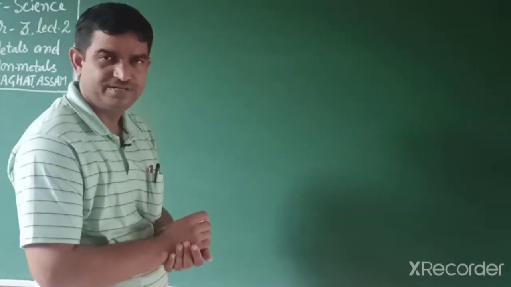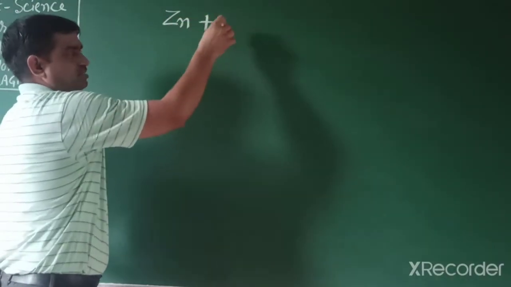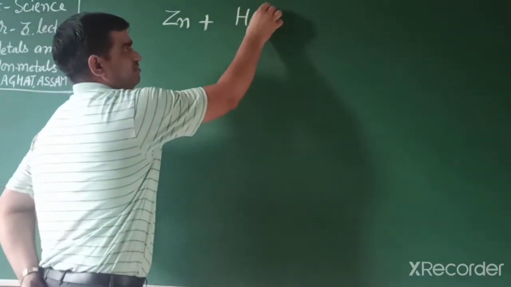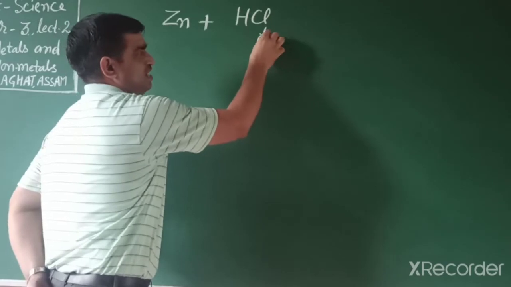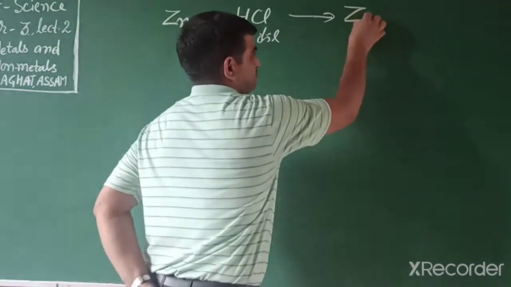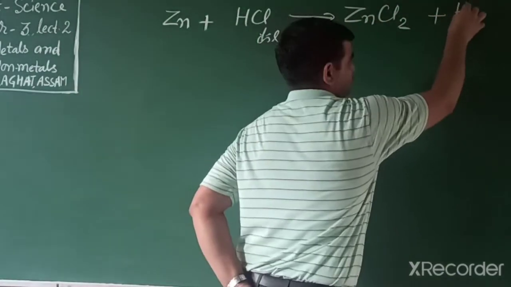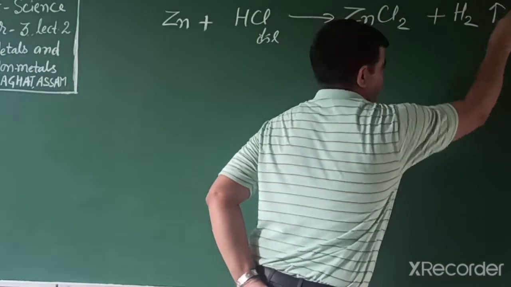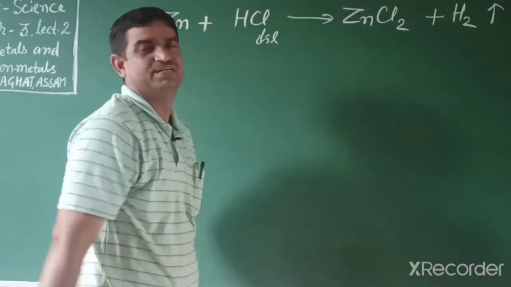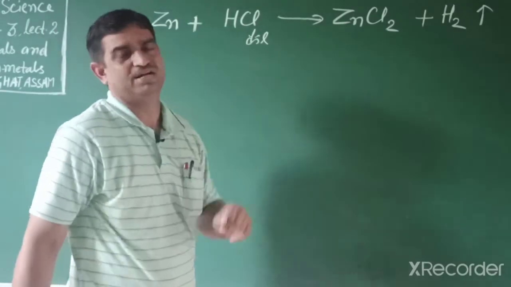Now we write the reaction. When zinc metal reacts with dilute HCl, it forms zinc chloride plus hydrogen. We earlier discussed this in the acid-base chapter also. When a metal reacts with acid, it releases hydrogen gas.